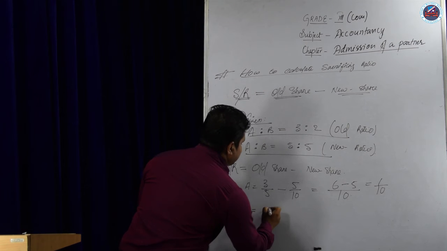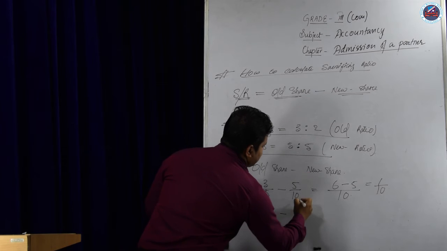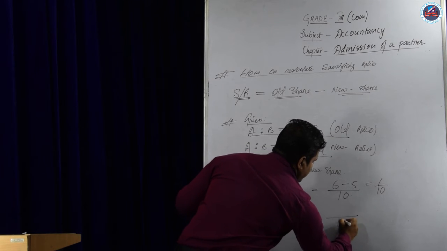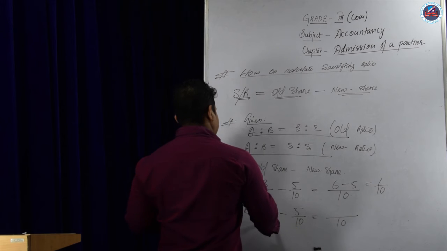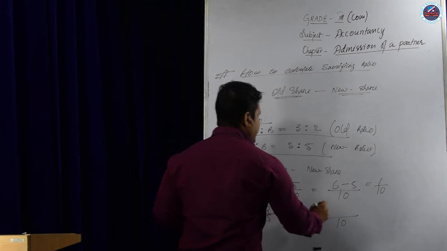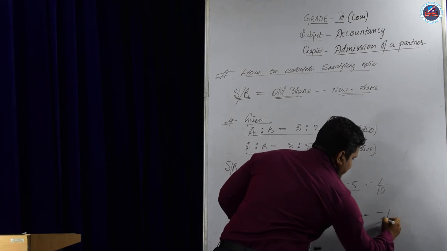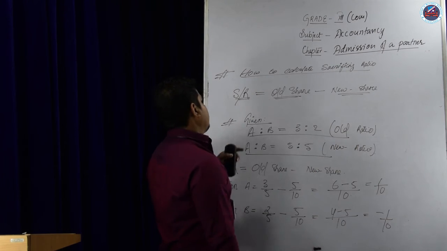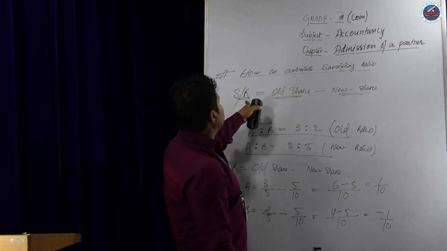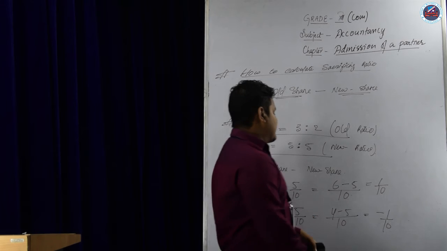And for B: 2/5 minus 5/10. The LCM is 10. 10 divided by 5 is 2, 2 times 2 is 4, minus 5. The answer comes minus 1/10. You may ask, sir, you said sacrificing ratio means old ratio minus new ratio, but here the answer is minus.